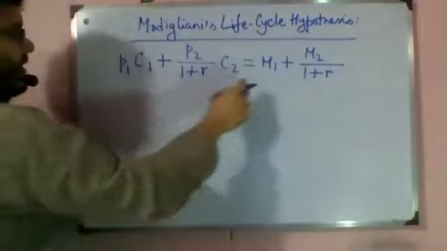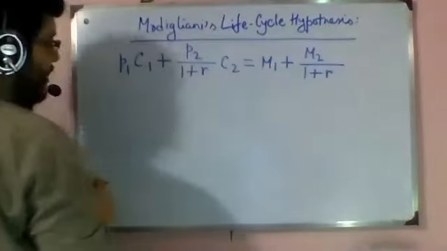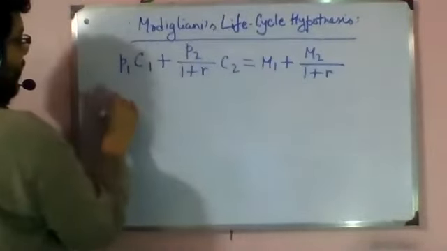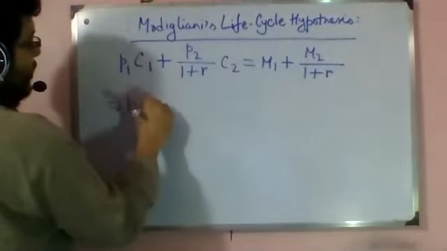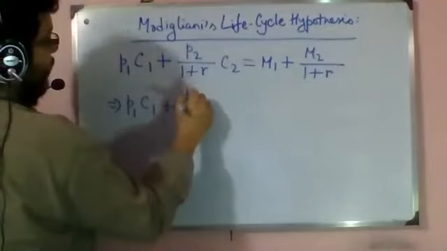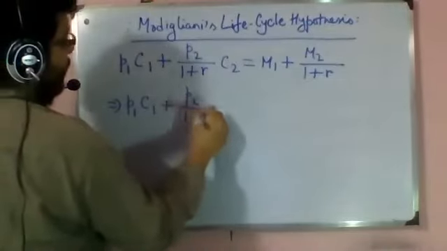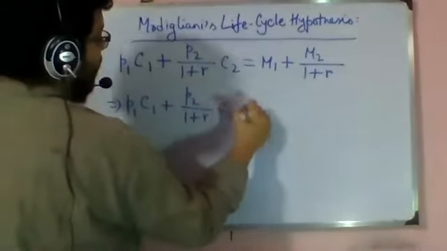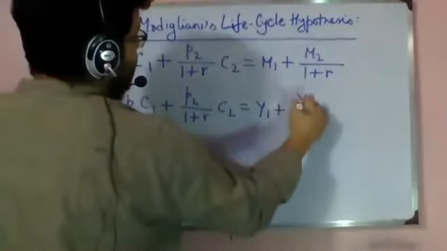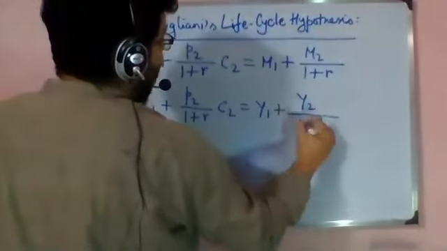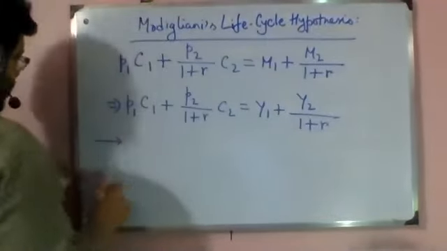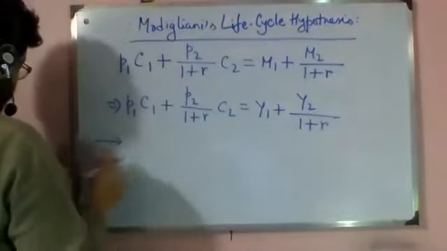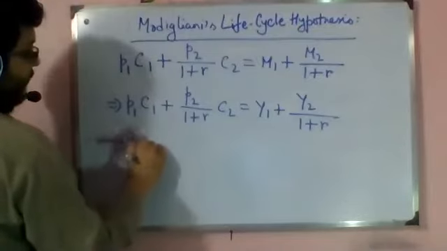I'll just rewrite this M1 and M2 as Y's because now in these four models we will denote income by Y. So if I denote income by Y, then this equation looks like this: Y1 plus Y2 by 1 plus R. Now, in Fisher's model, we call this the present value budget line.